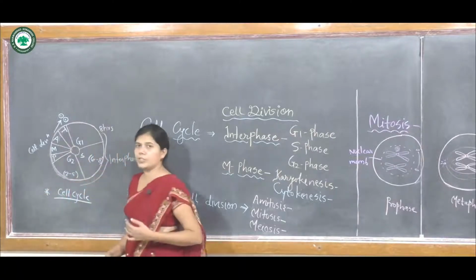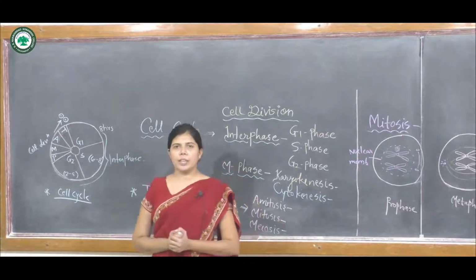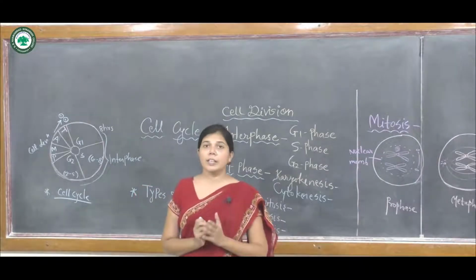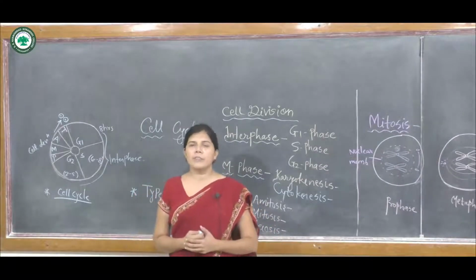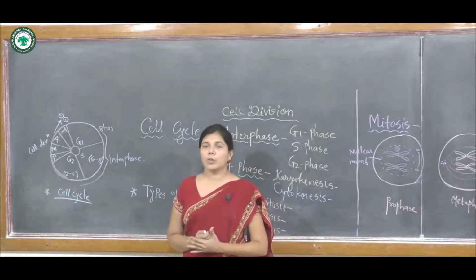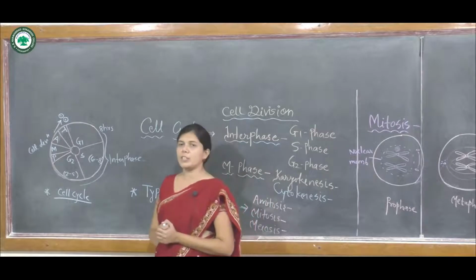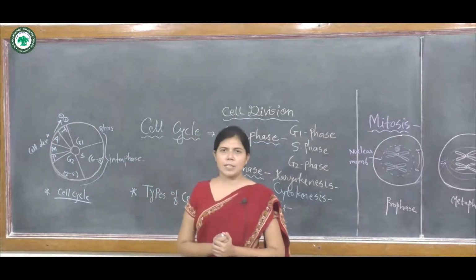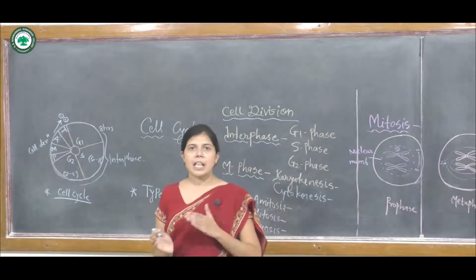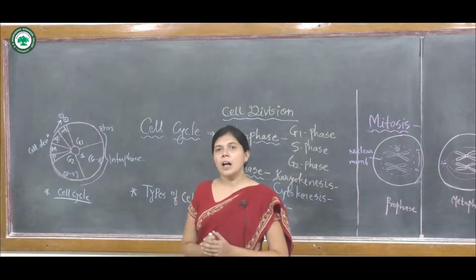Okay, so the G1 phase. The G1 phase is the first gap phase, or we can say the first growth phase of the cell, in which the cell's growth takes place.